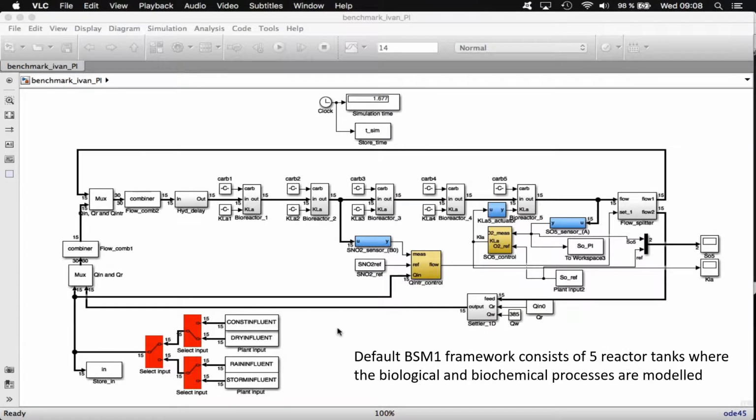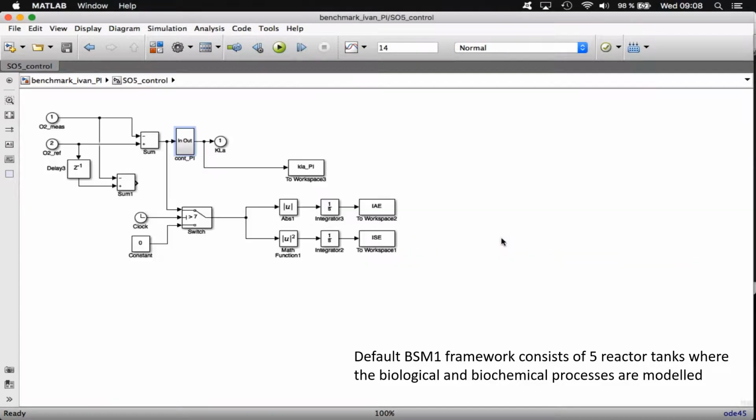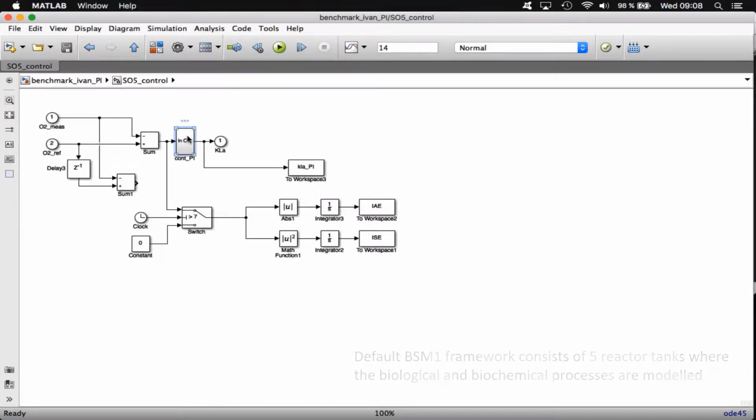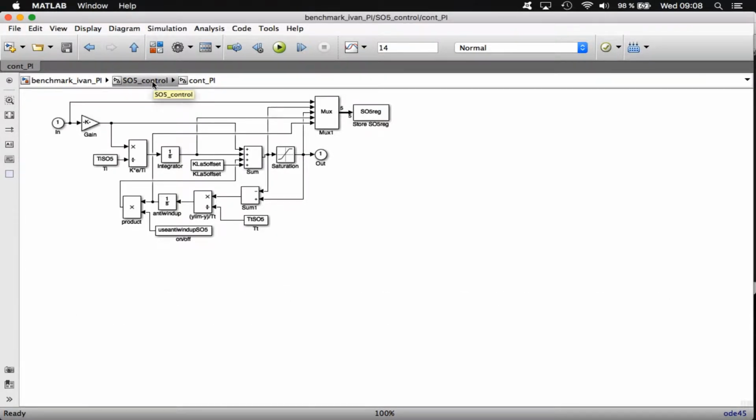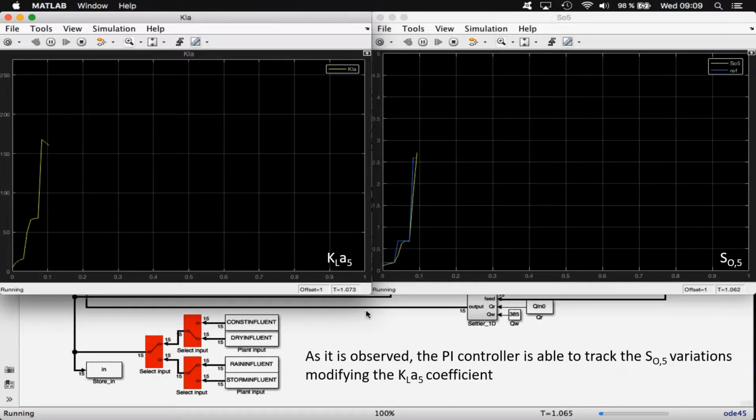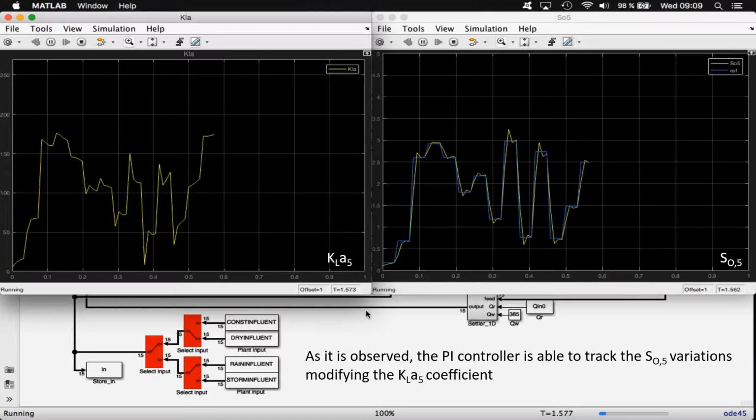It consists of 5 reactor tanks where the biological and biochemical processes are modeled. It also implements a full control strategy which is based on the implementation of proportional integral controllers. As is observed, this kind of controller is able to track the dissolved oxygen variations by modifying the oxygen transfer coefficients.